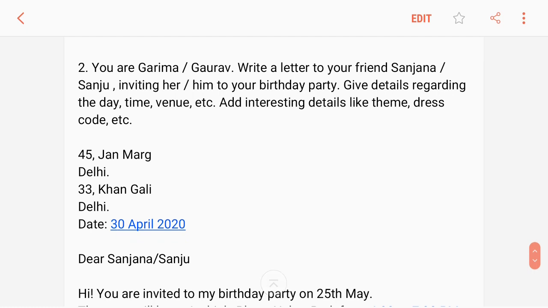You are Garima or Gaurav. Write a letter to your friend Sanjana or Sanju, inviting him to your birthday party. Give details regarding the day, time, venue. Also add interesting details like theme, dress code, etc.